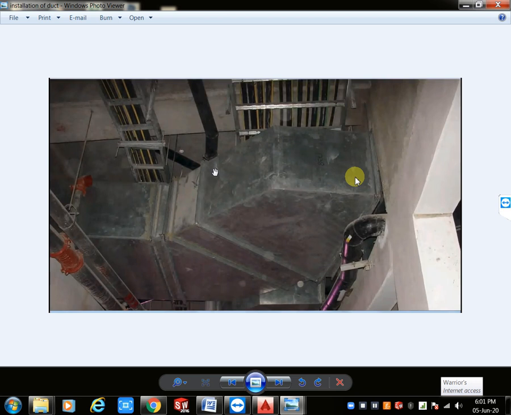After this completion we will install our duct. The fourth one is HVAC. See, next one is HVAC. Next one is firefighting. Firefighting also comes above the false ceiling and below the duct. Next one is other.